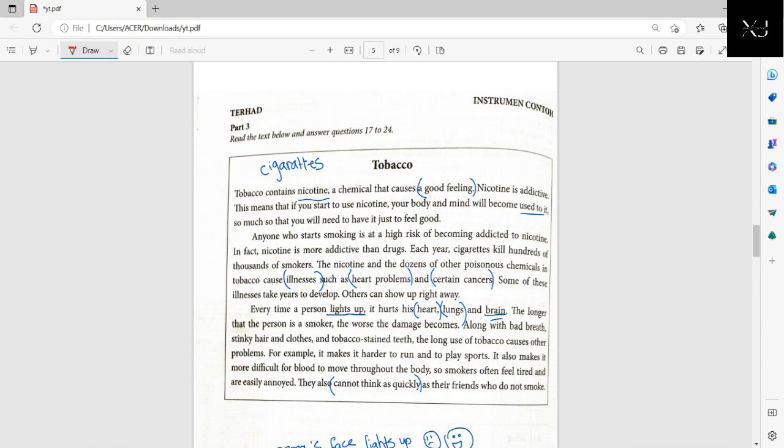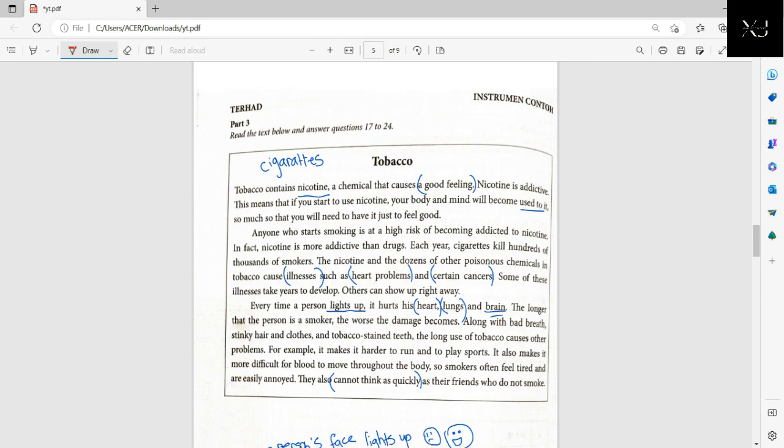Finally, we are in the middle of this paper 1, okay? And I'm really excited to finish looking through these texts for you, so that you can learn whatever it is that you have to learn in order to score, hopefully, everything correctly in your paper 1. Okay, so let's take a look at part 3 today. Again, it's the information transfer text.